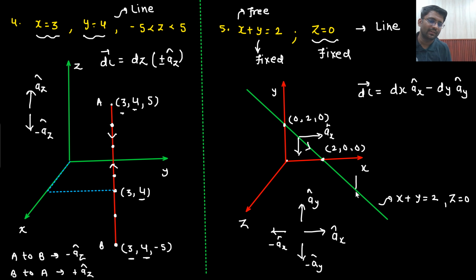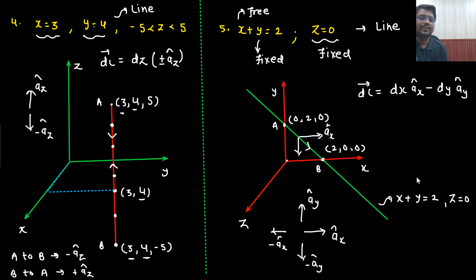This will be plus ay and this will be minus ax. So plus ay minus ax. In that manner I will write down. Let's assume we are moving from A to B. So this is how I will write it down. Is that clear? Understandable?